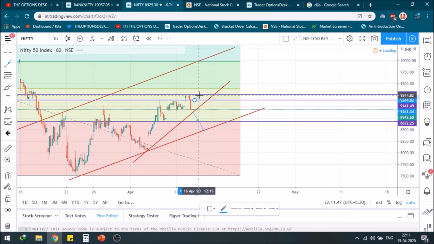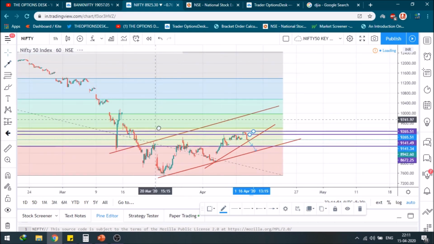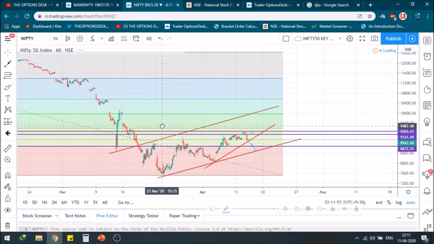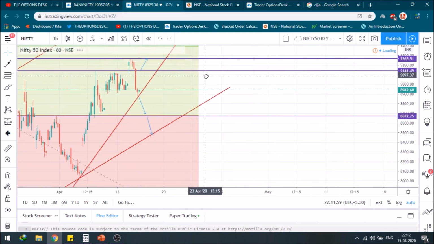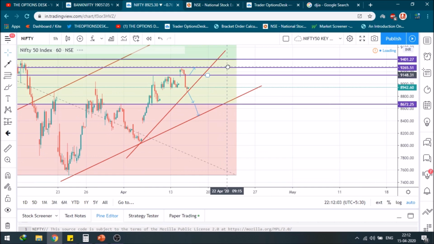If it breaks above 9140, that would be my first target. And on the other hand, the higher expected level would be 9487. Sorry, at this level I am expecting the level of 9400. Why the 9400 level? Because that is the Fibonacci level of 38.2%.